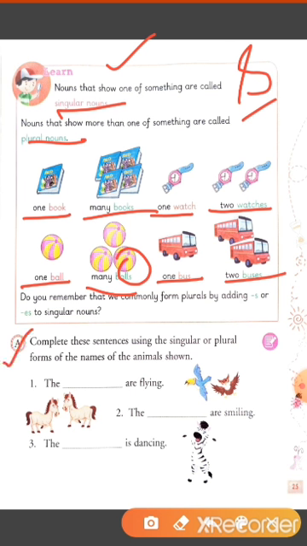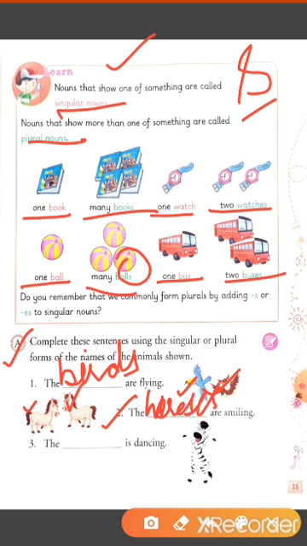Exercise A. Complete these sentences using the singular or plural forms of the names of the animals shown. Now, we see there are two birds. So, what do we write? We write birds. The birds are flying. Next, in this picture, we see two horses. So, what do we say? The horses are smiling. Next, we see only one zebra. So, what do we write? The zebra is dancing.